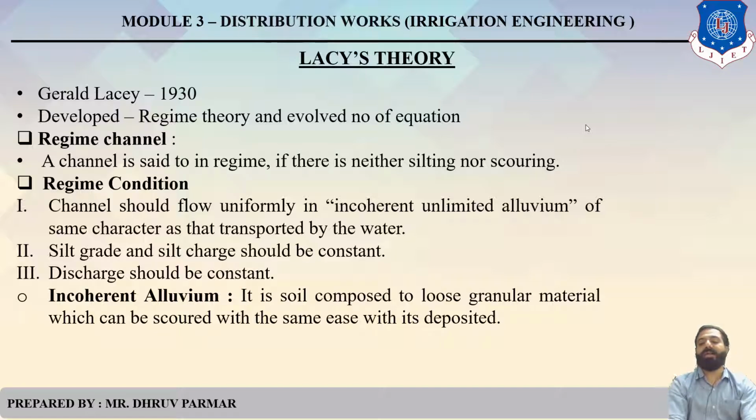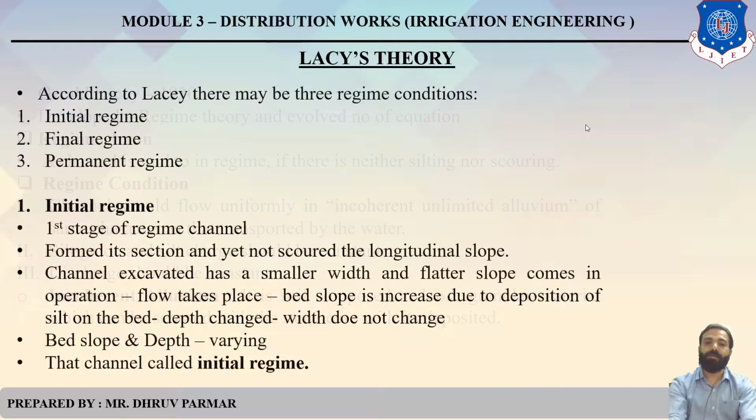So these are the 3 conditions of a regime channel. What is incoherent alluvium? It is soil composed of loose granular material which can be scoured with the same ease with which it is transported. As I gave the example, in a 1 kilometer channel, 10 kg of silt is deposited and the same amount, 10 kg of silt, is scoured. So this is a balance between scouring and silting. That is called incoherent alluvium in simple language.